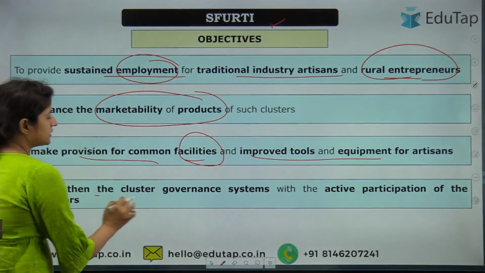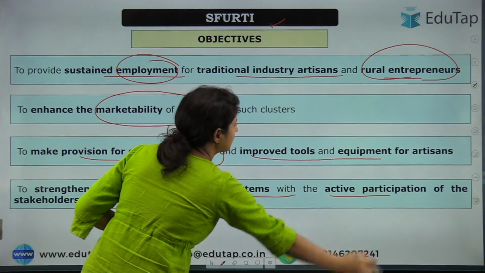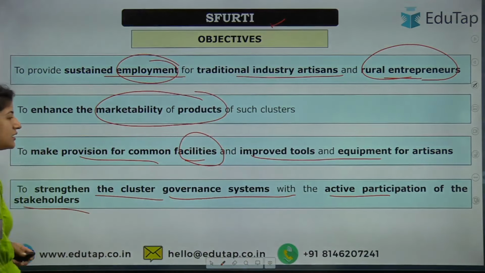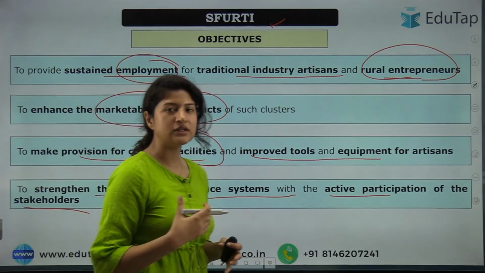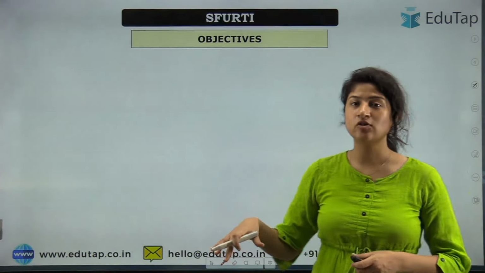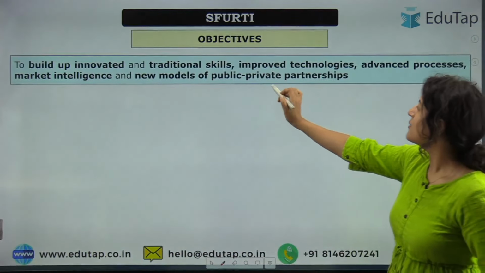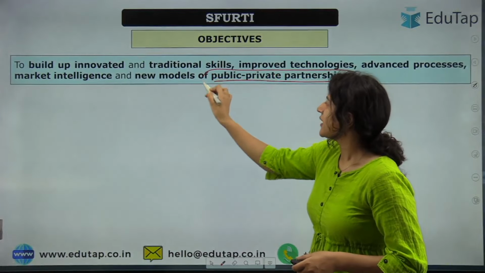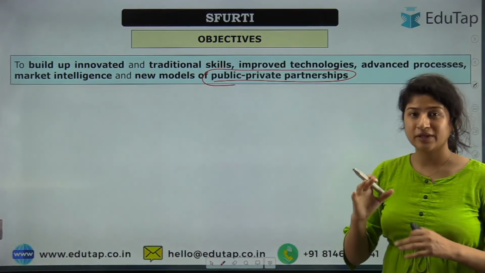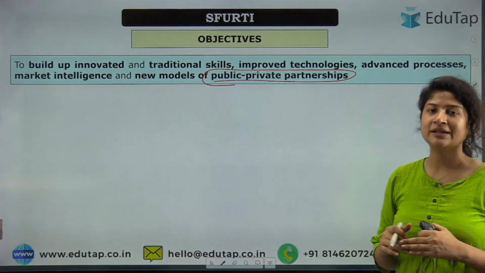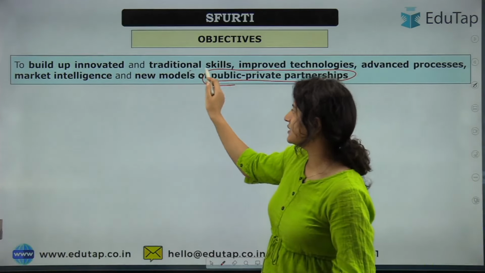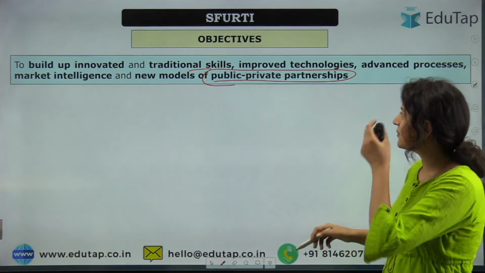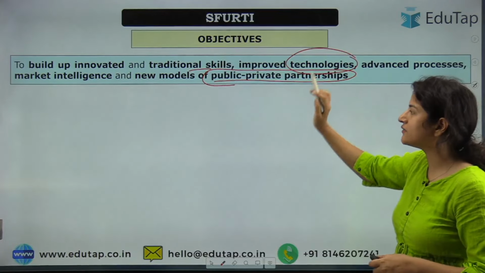Next is to strengthen the cluster governance system with active participation of the stakeholders. So here the objective of the scheme is to involve the stakeholders as well as the public private partnership. Okay, so that is better because when they are involved, they would be better interested in the skill development, right, and about the improved technologies as well.